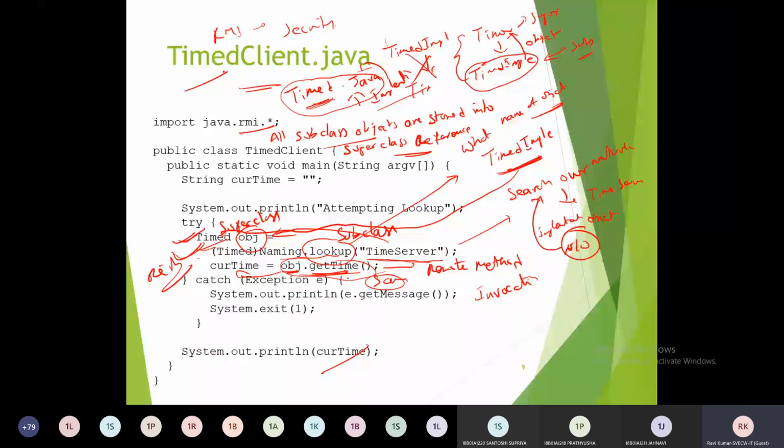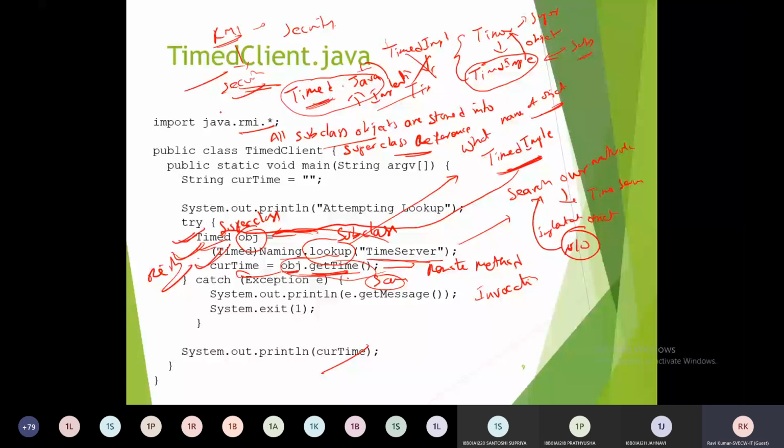Nothing is dangerous when we are using the RMI concept anywhere in the network, because no harm will be done to the system or to the applications whenever we are using RMI over the network. Because of this particular statement only, a subclass object stored into the superclass reference variable, RMI provides complete security. Nothing will be dangerous to the system here.